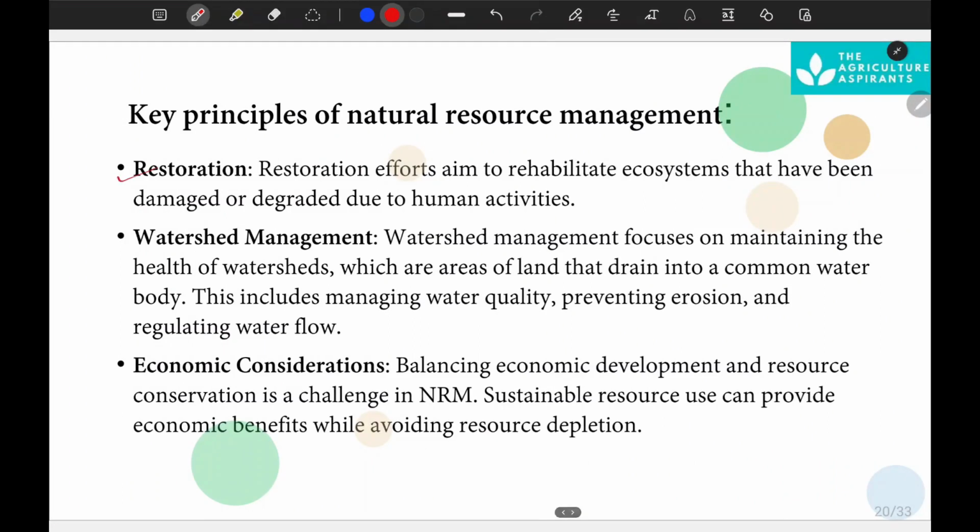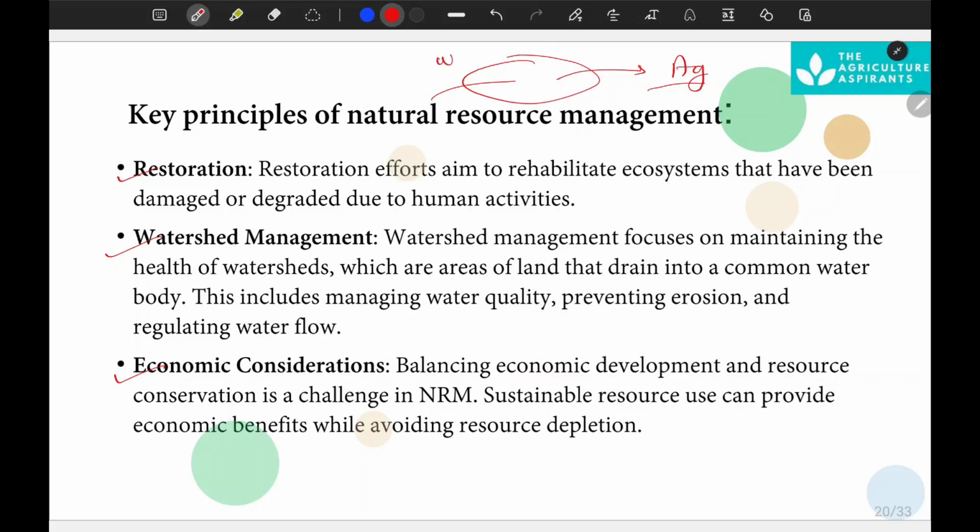Some other principles: restoration, watershed management, and economic consideration. Just read about them. What is restoration? We damage the ecosystem, but we don't maintain it. So we have to maintain, rejuvenate and restore it. We talked about the example of wetland converted into agriculture land.